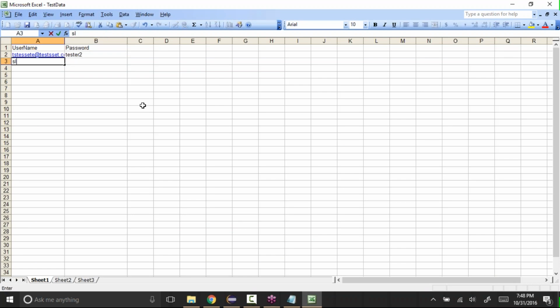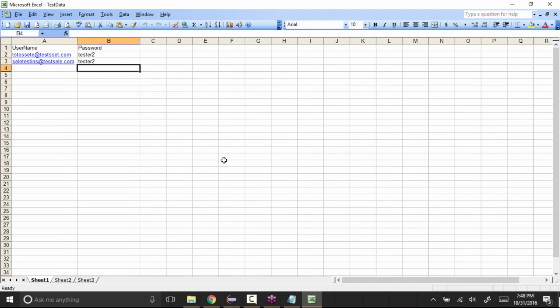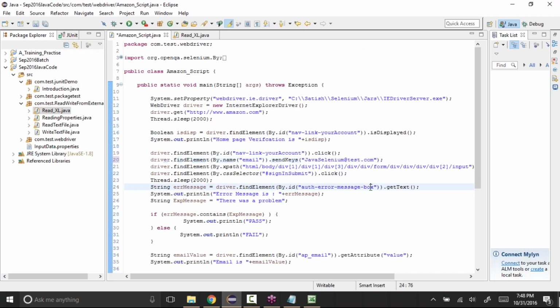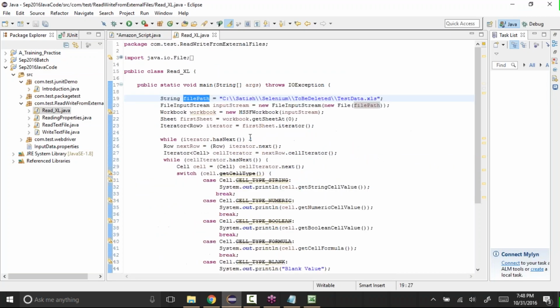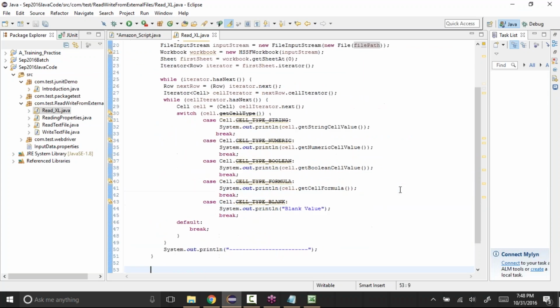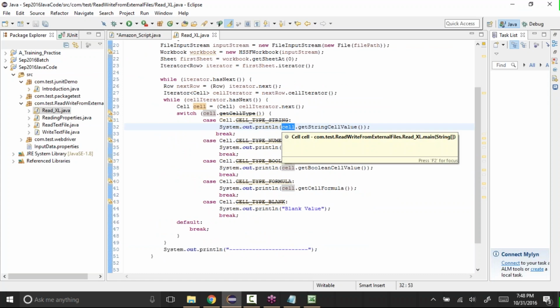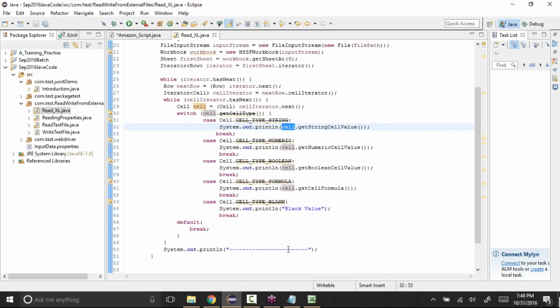Then selenium test at test.com, tester2, like this. Let's say we have two sets of data. So let me save it and go back. Now here we are reading it. If you see the cell, all we are doing is cell.getStringCellValue, and we are doing a System.out.println and displaying it.